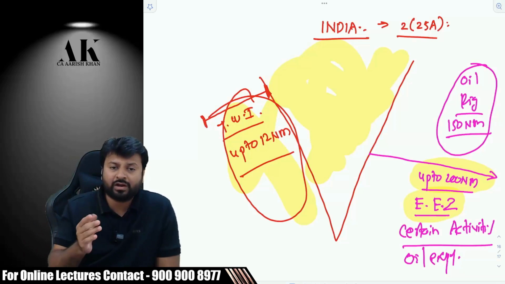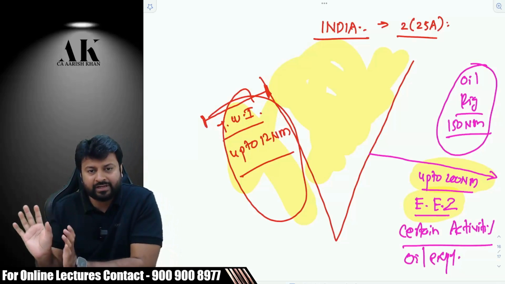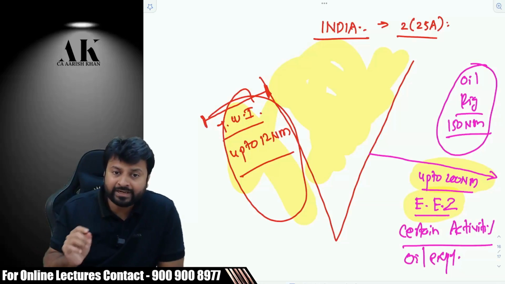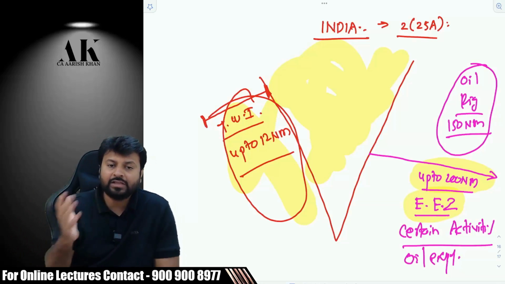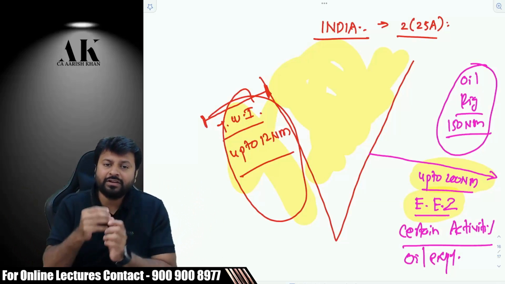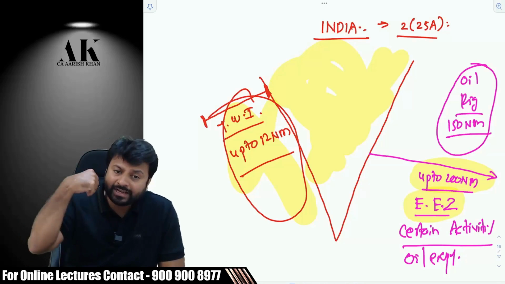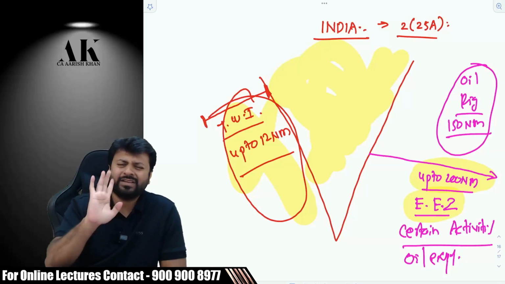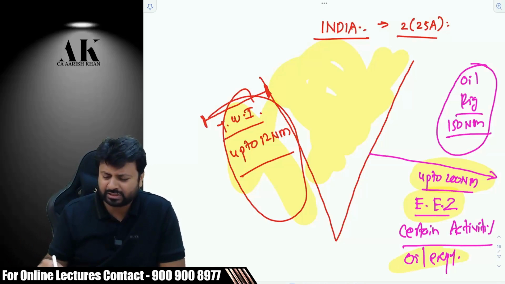Exclusive means what? It is exclusive for certain activities, not for everyone. Economic means what? For commercial activity. It is exclusive for commercial activity. And zone means what? An area. An area which is exclusively for earning money relating to certain exclusive activities. That will also be called part of India. And there is only one thing which is notified by the government, that is oil exploration. Apart from that, there is nothing else which is covered over here.